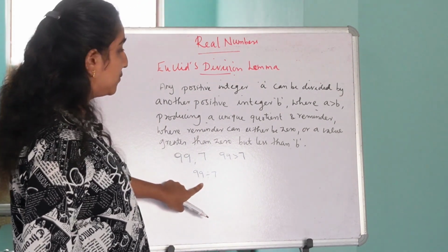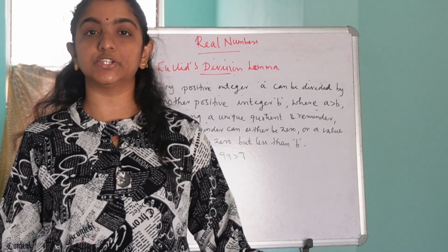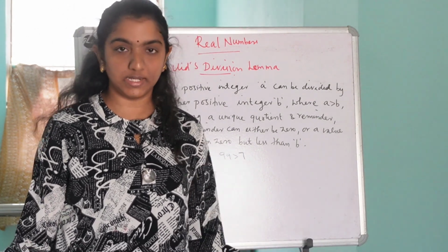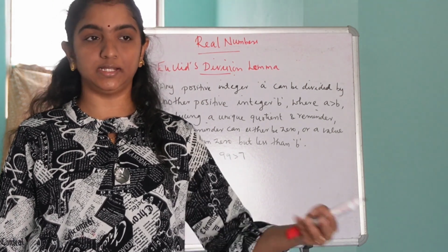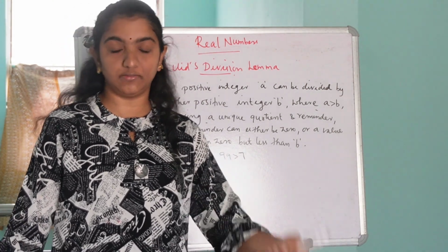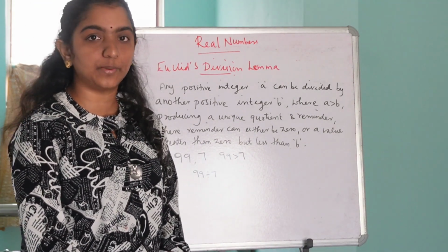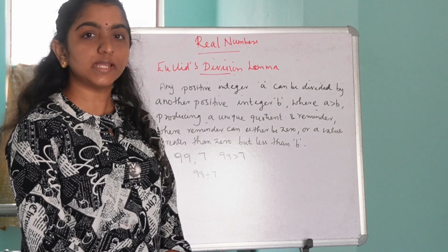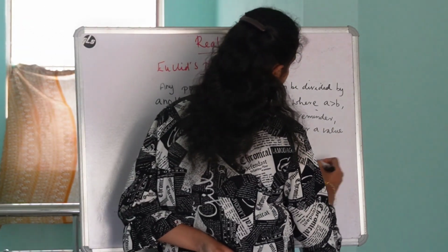The number that we are dividing is known as the dividend, and the number by which we are dividing is known as the divisor. So in this example, 99 is the dividend and 7 is the divisor. Now let's divide 99 by 7.